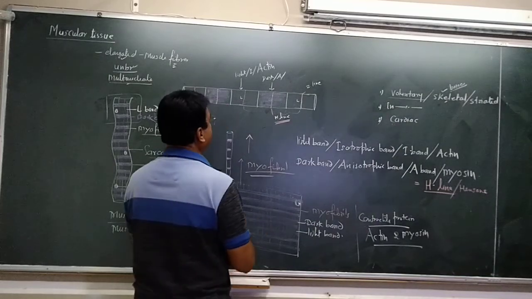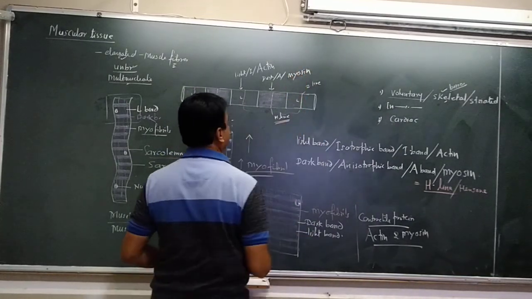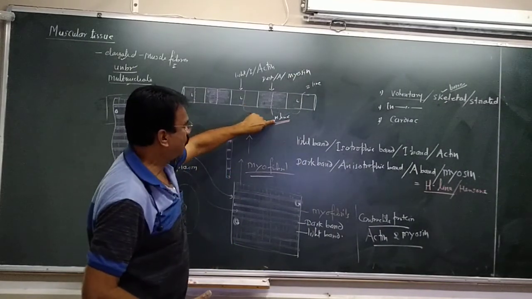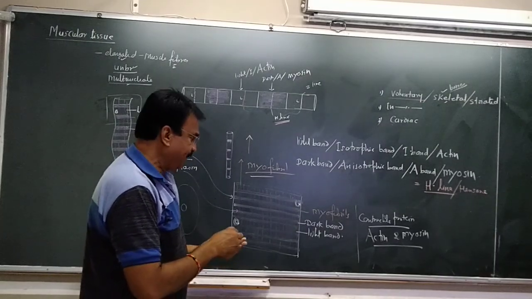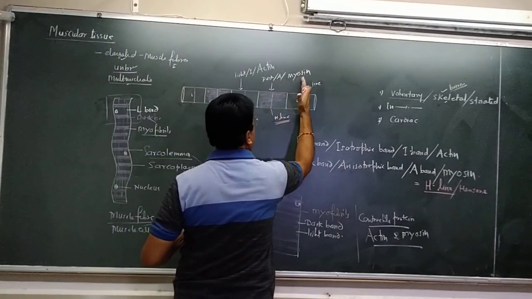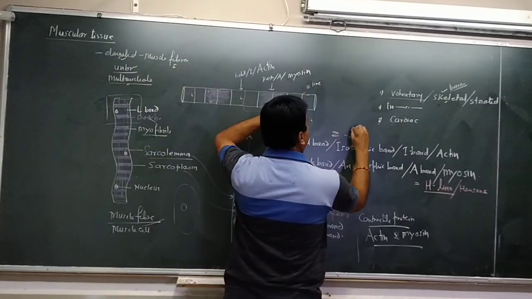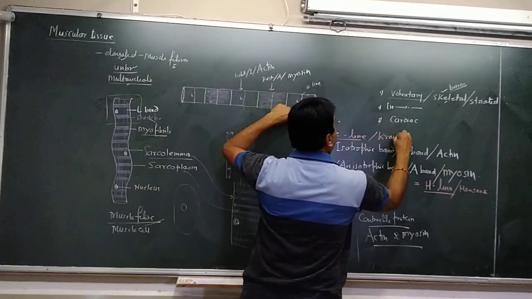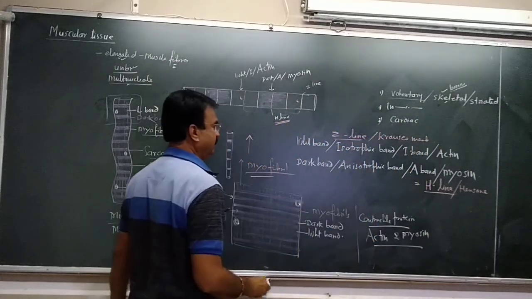So here the dark band is made up of myosin protein, and the central line which divides the dark band is called the H line. While the light band, which is again divided by a central line, that is called the Z line, or Krause's membrane.